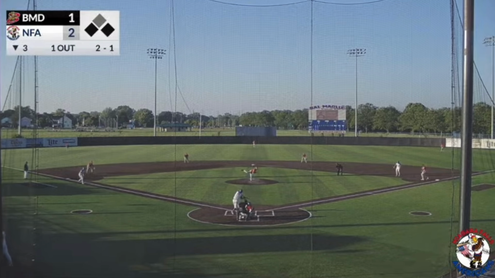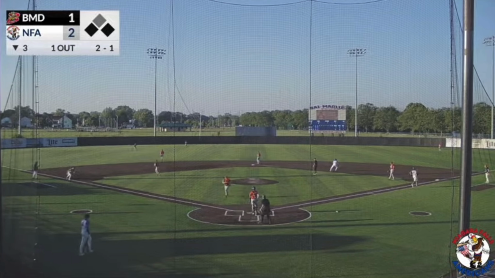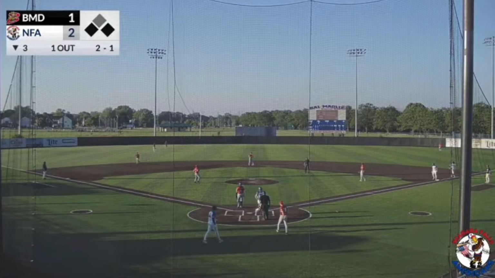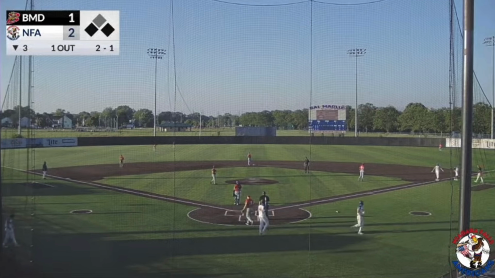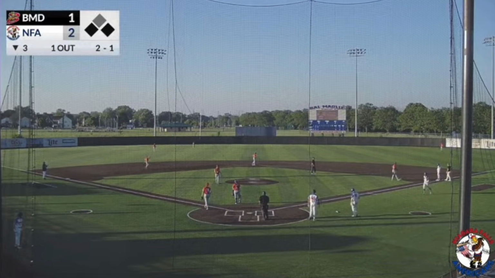Pitch from Page. Fastball. Stickler drives that one out to left field. It'll get the job done. Caught by Ramos. Harris going to tag from third. The throw in is cut off by Monell, so Stickler gets an RBI on the sacrifice fly. He does the job, and the Americans take a 3-1 lead.